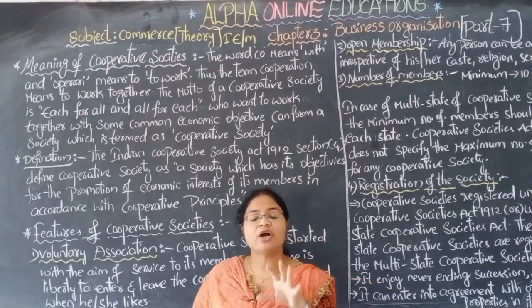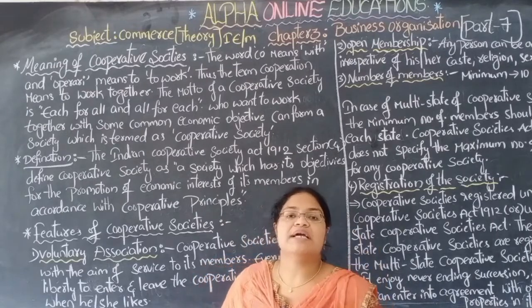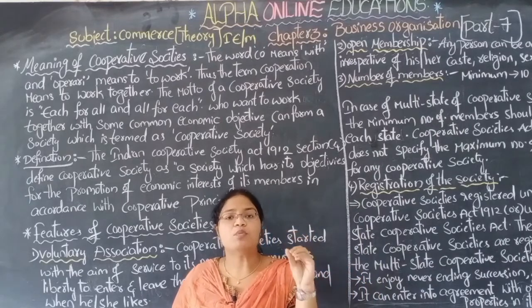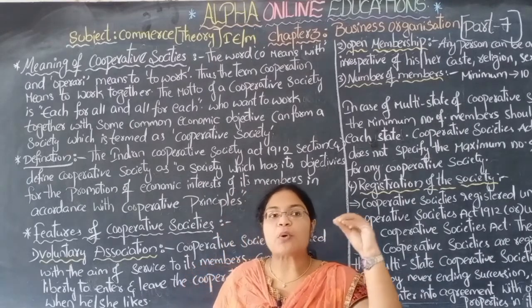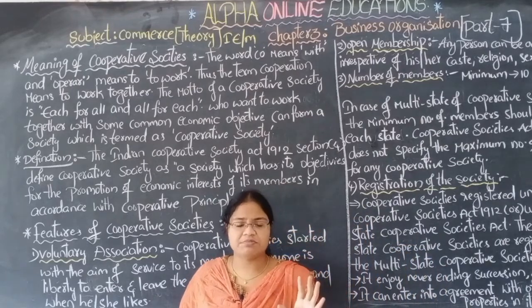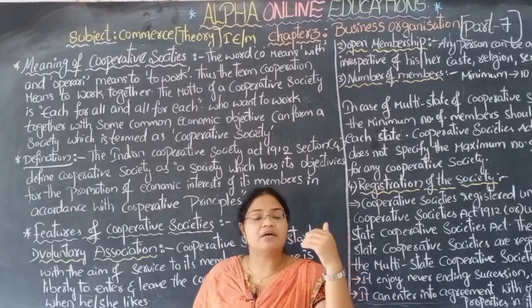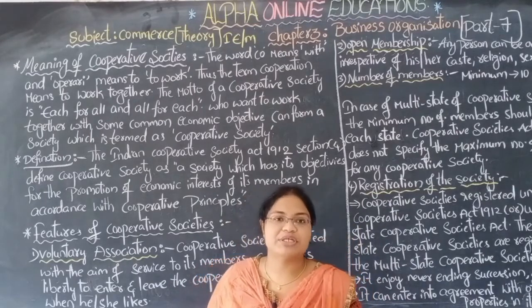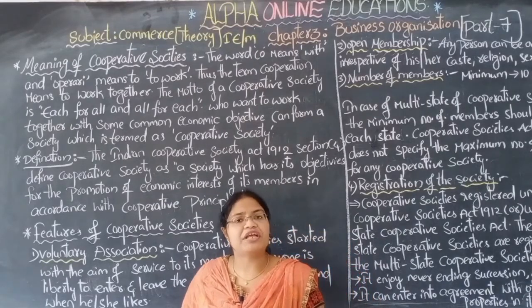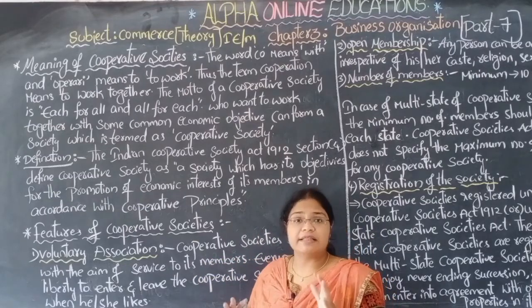See, generally cooperative societies are formed under the Cooperative Societies Act 1912, and their main motto is to provide service to the society with certain economic benefits, meaning with limited profit. Their main intention is to provide service to the society, not to earn profit. They earn profit very limitedly. So let us see what a cooperative society is, its meaning.